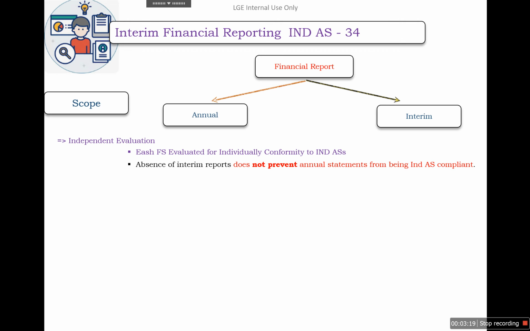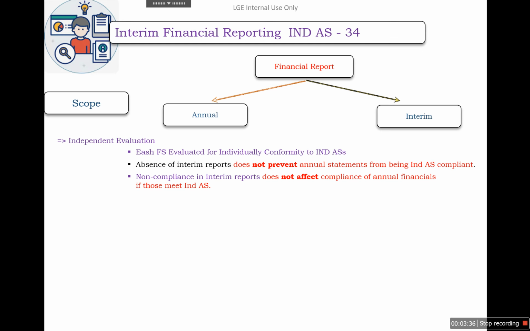Because as we have discussed, we have to separately evaluate the annual and interim financial statements. Similarly, if there is non-compliance in the interim period, that does not affect the compliance of the annual financial year if those meet the Ind AS requirements.